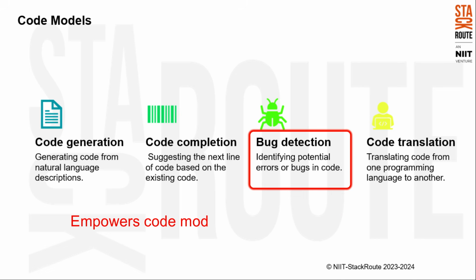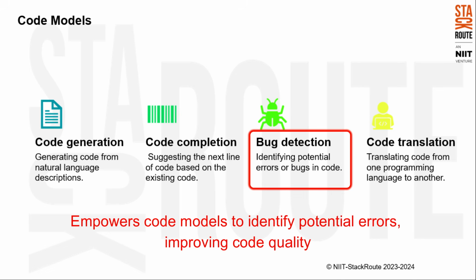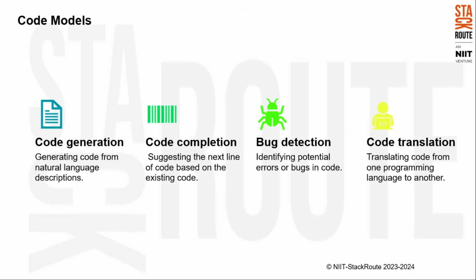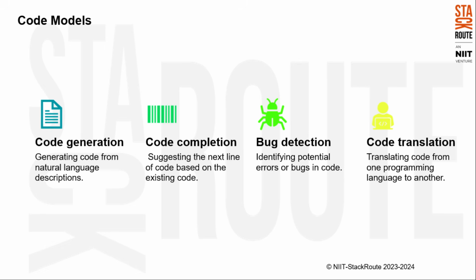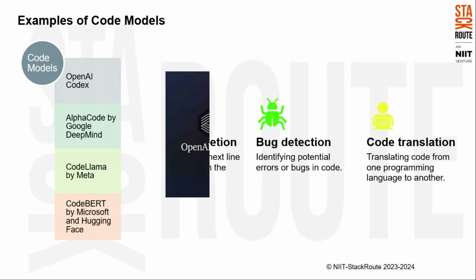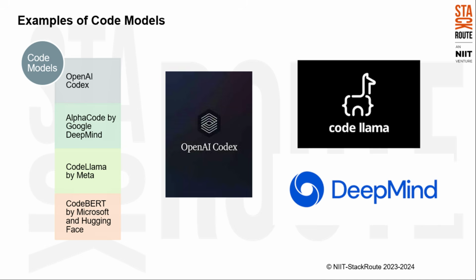Bug detection empowers code models to identify potential errors, improving code quality. Code translation breaks down language barriers, allowing developers to translate code from one programming language to another. This slide clearly highlights the capabilities of code models. Now this slide showcases some leading code models.